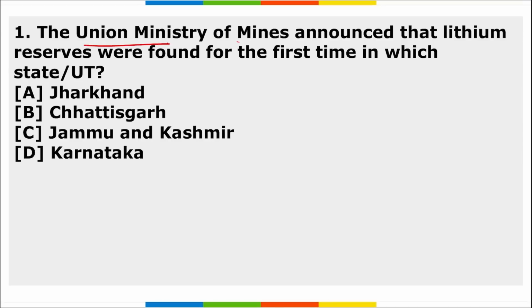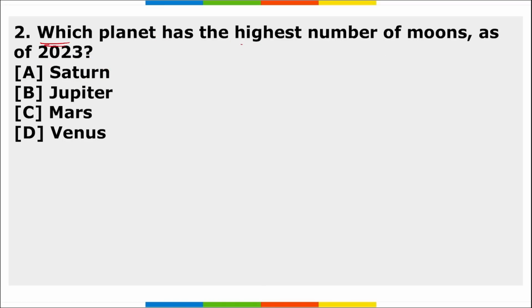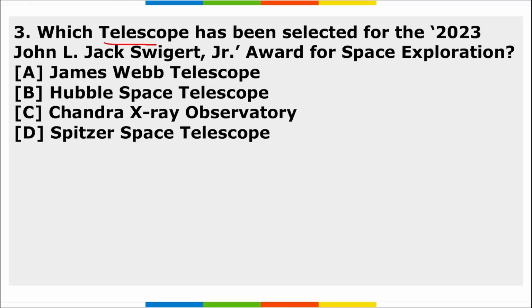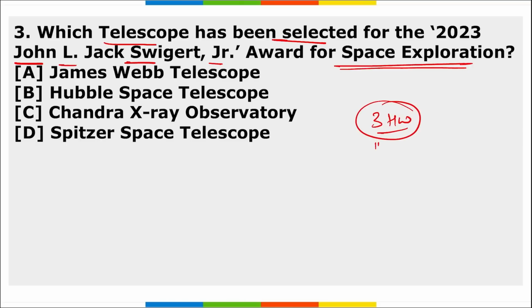First, the Union Ministry of Mines announced that lithium reserves were found for the first time in which state or union territory? Second, which planet has the highest number of moons as of 2023? Third, which telescope has been selected for the 2023 John L. Swigert Jr. Award for Space Exploration? So these are your 3 homework questions, friends. I hope you have understood the assignment.